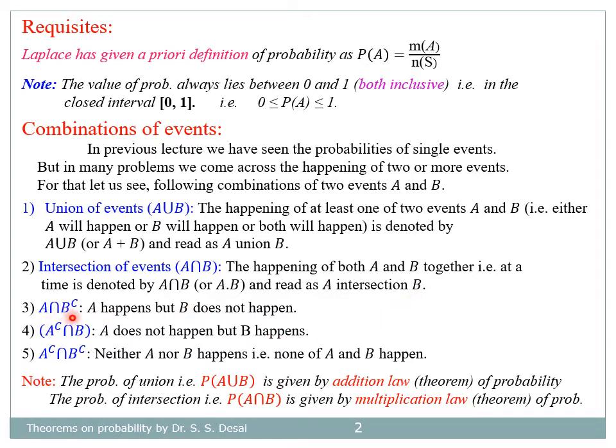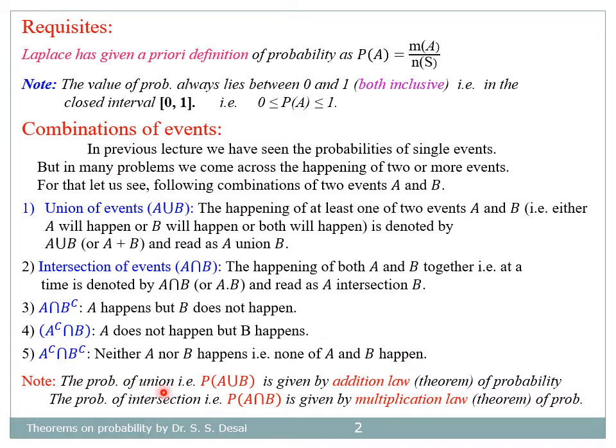Next one is A intersection B complement. This denotes A happens but B will not happen. A complement intersection B. This denotes A does not happen but B will happen. And A complement intersection B complement. This denotes neither A nor B happen, that is none of A and B happen.